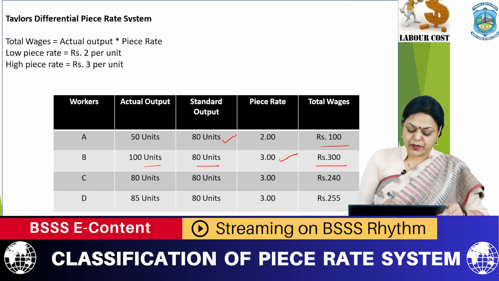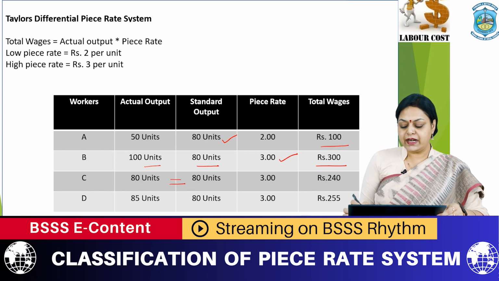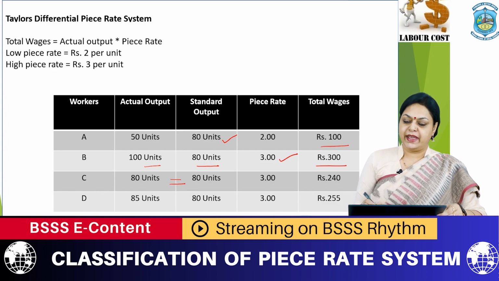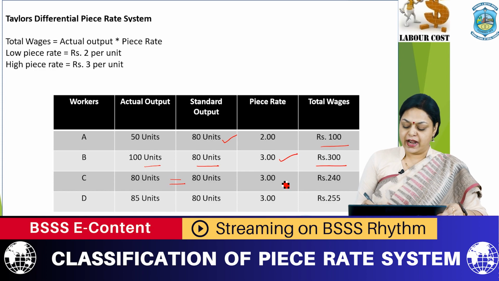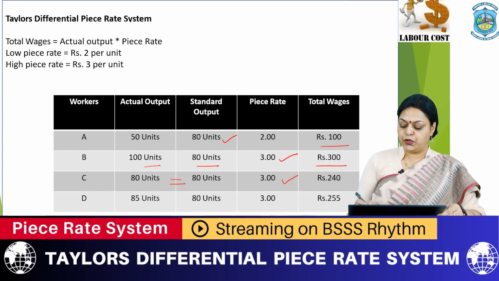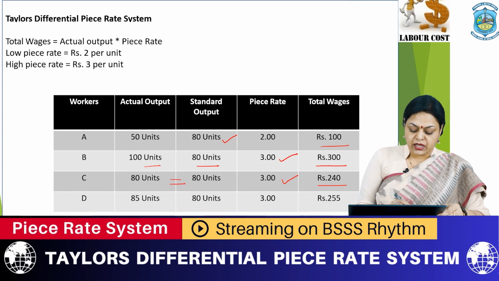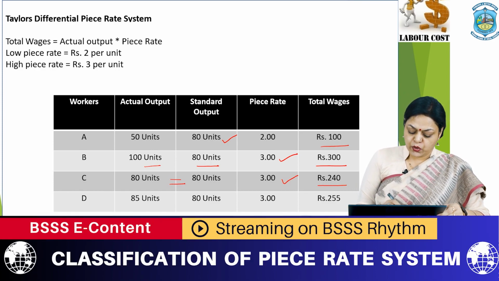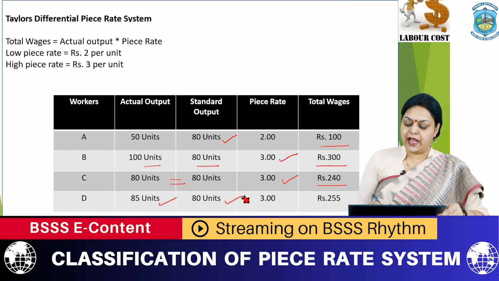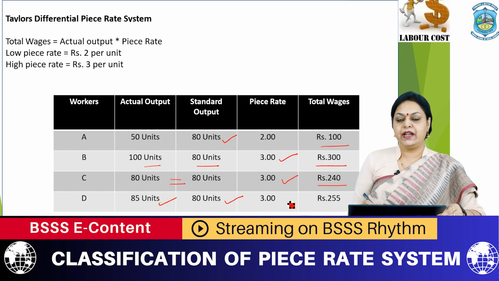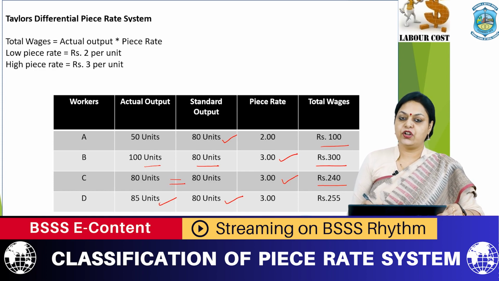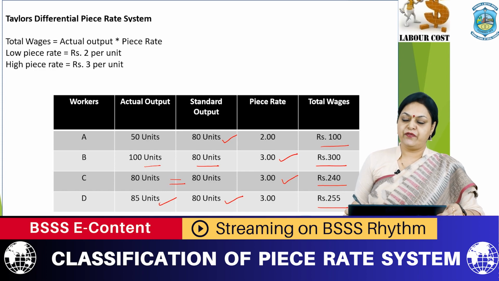Worker C has produced 80 units, which is equal to the standard output, so he will get the higher piece rate of 3 rupees, so 80 into 3 is 240 rupees. Worker D has produced 85 units, also above the standard capacity, so he will also be paid the higher piece rate of 3 rupees, so total wages will be 255 rupees.